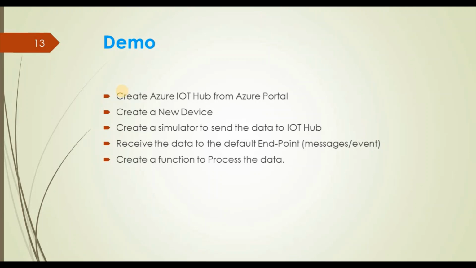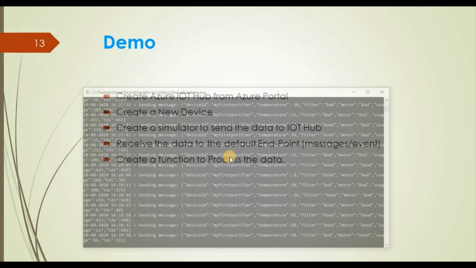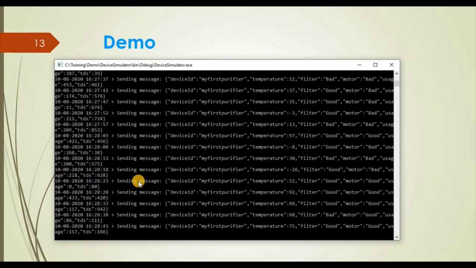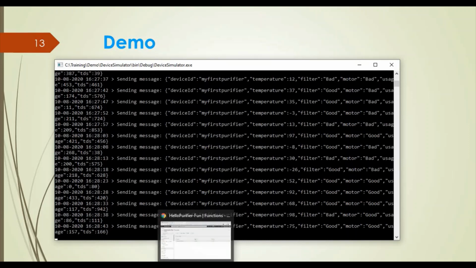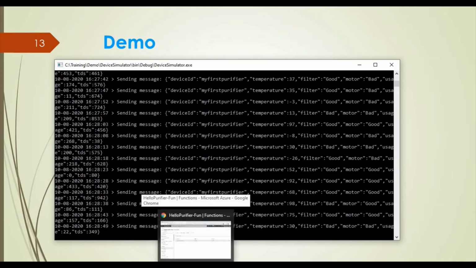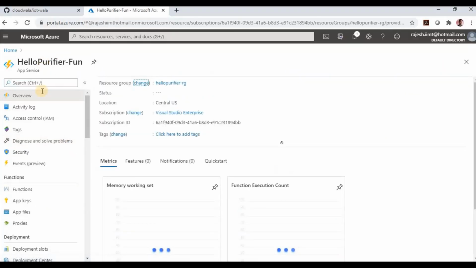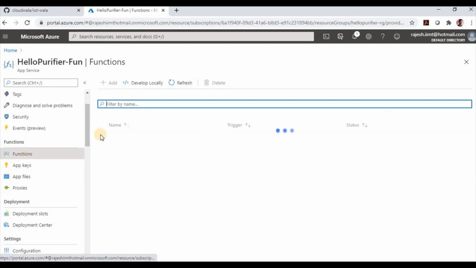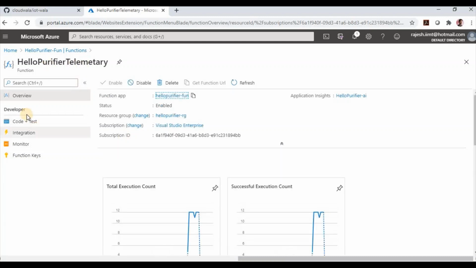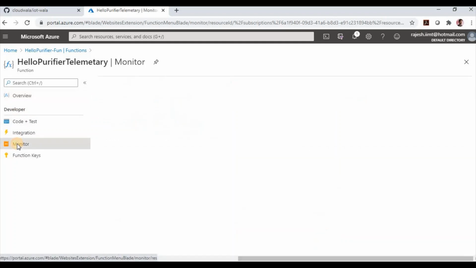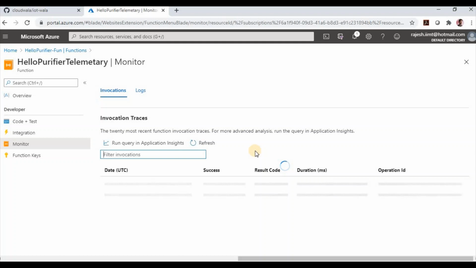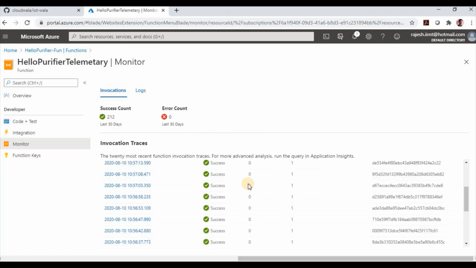So now our simulator program is running. So as you can see from here, our simulator program is running. Okay, so it is pushing data to the IoT Hub. Now I will move to the IoT Hub and will show you whether my function is receiving the data or not. So let me go to my function. This is my Azure function. So yes, here function, and if I click on my Azure function, in the developer section there is one option, monitor. So if I click on monitor, it will show me all the messages that we are receiving from the IoT Hub.